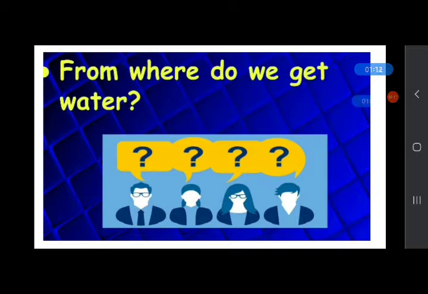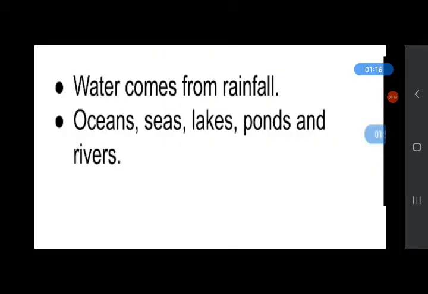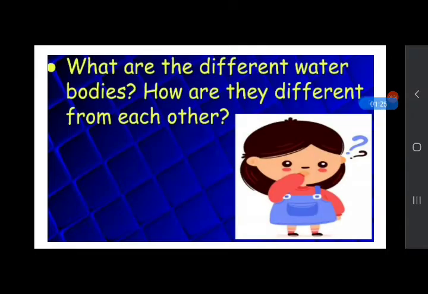Do you know some names of water bodies? Some of the different water bodies are oceans, seas, lakes, ponds and rivers. Now answer, what are the different water bodies? How are they different from each other?